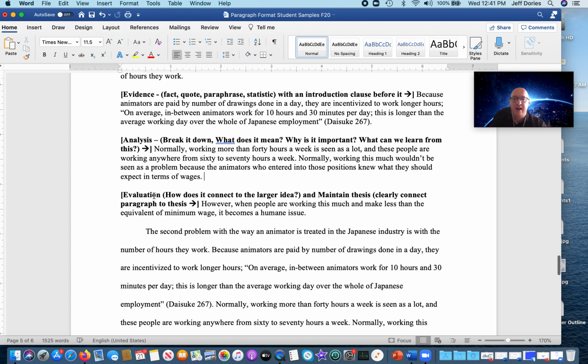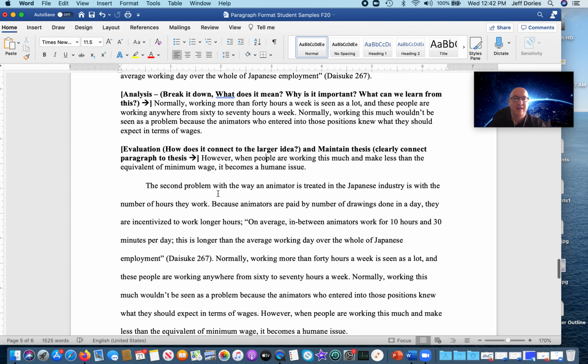Okay, and then here's evaluation. How does it connect to a larger idea and maintain the thesis? However, when people are working this much and make less than the equivalent of minimum wage, it becomes a humane issue. So it's clear that the thesis of this paper is about being humane or inhumane, right? So you know something about the thesis from that sentence. I think they could have done a slightly better job with evaluation here, so maybe they did need a second sentence, but in general it works here. Remember, student examples aren't perfect, they're to illustrate.